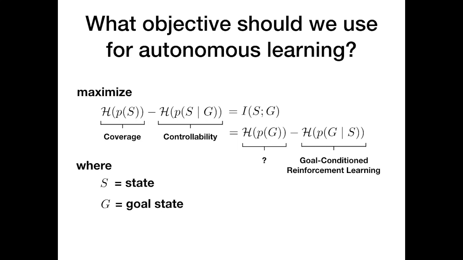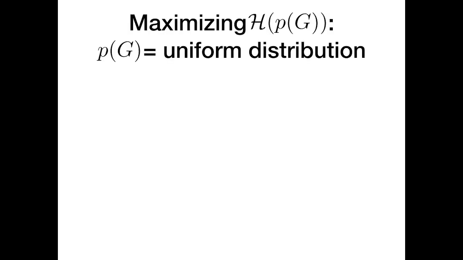Now, what about this first term? This term tells us that we need to maximize the goal distribution entropy. Intuitively, we need an agent that can set diverse goals that cover the entire state space. Most work on goal-conditioned reinforcement learning assumes that there's a fixed goal distribution to sample from. But for an agent that autonomously explores, it must learn to set diverse goals for itself. At first glance, sampling goals from a high entropy distribution may seem easy. In fact, the maximum entropy distribution is the uniform distribution, so an equivalent objective is to say that we want to sample goals uniformly at random.